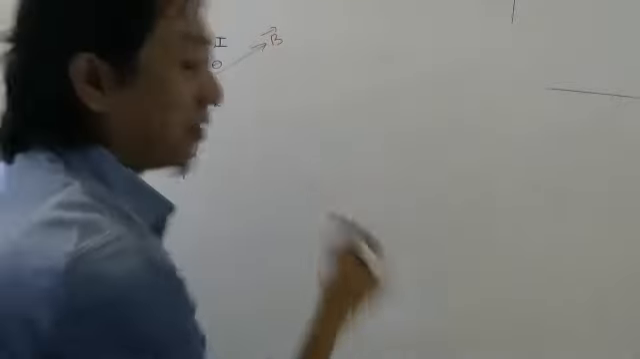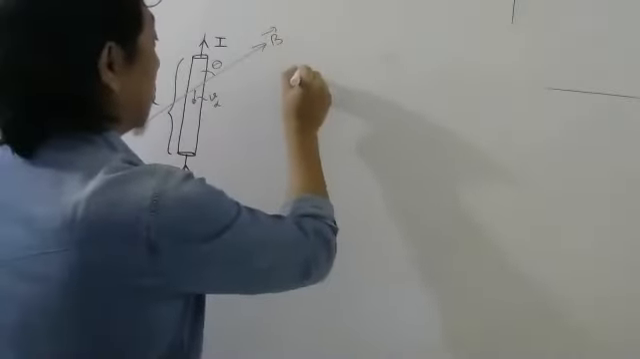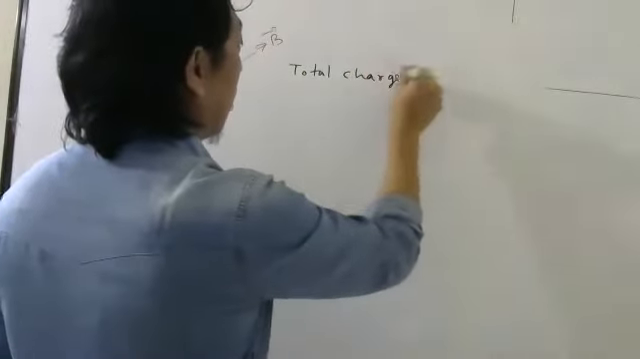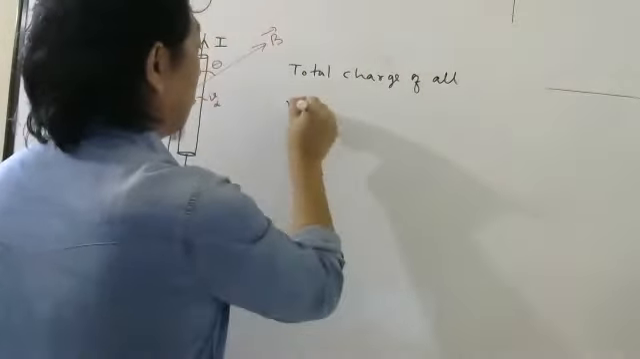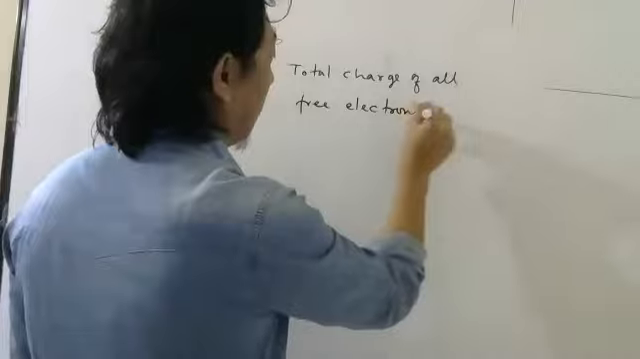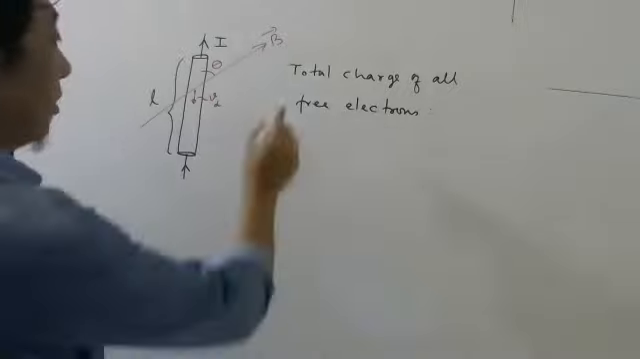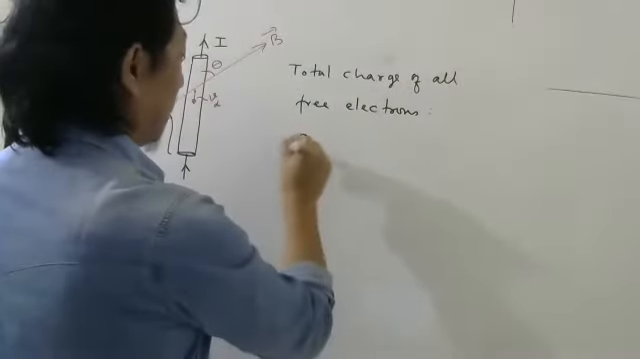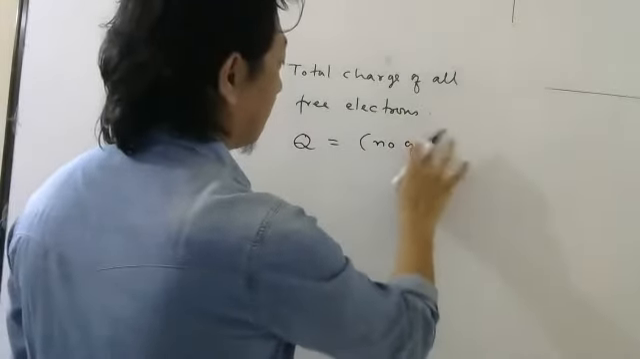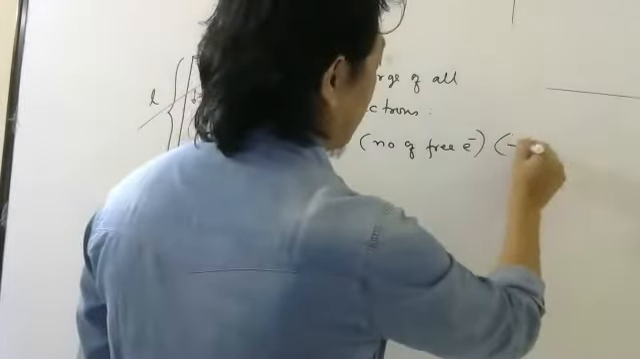For that, first we will calculate what is the total amount of charge which is moving. So total charge of all free electrons. Remember, only free electrons will move, not all the electrons. There are inner electrons also, they don't move. So the total charge of all free electrons, capital Q, will be number of free electrons into charge of one electron, which is minus e.